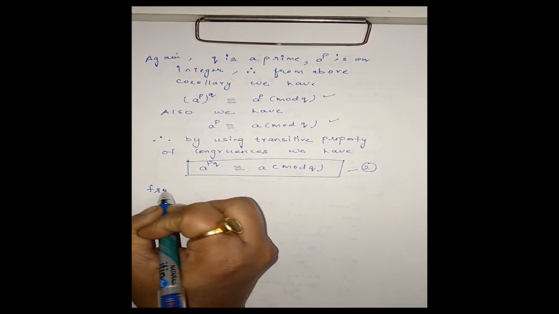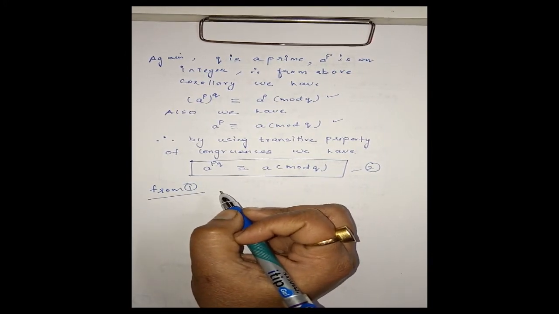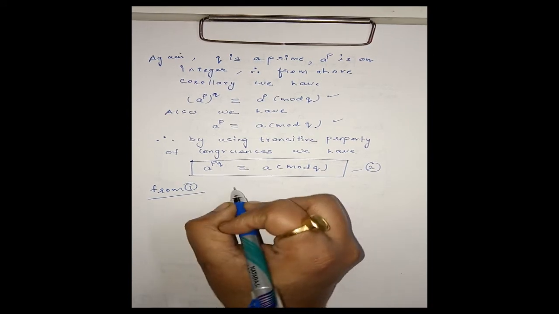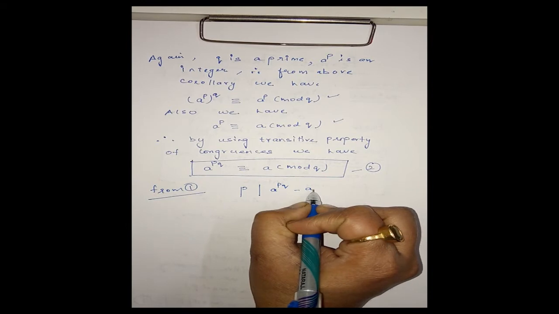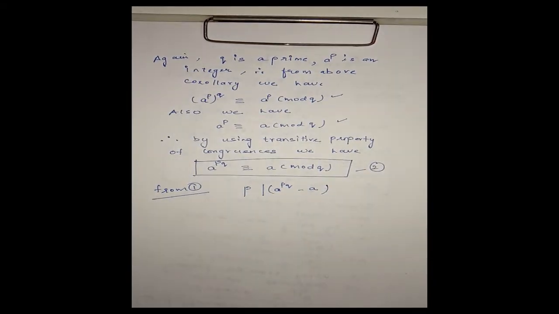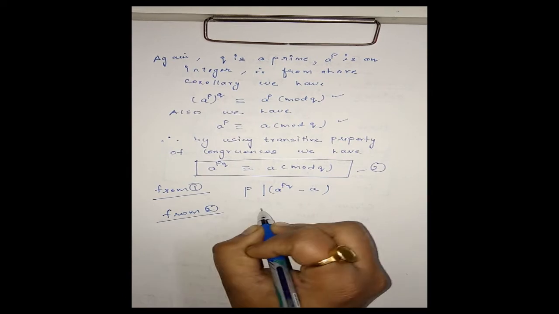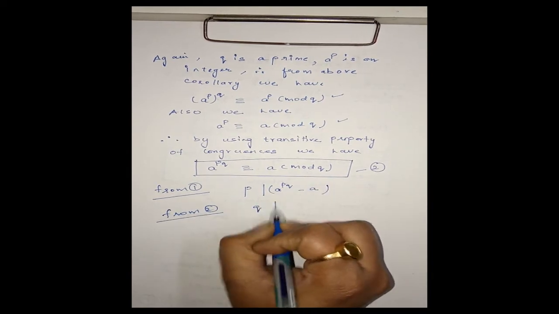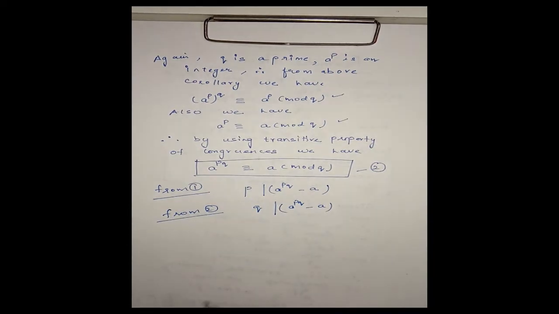Now from 1 I can write, P divides A power PQ minus A, using the definition of congruences. And from 2 we have Q divides A power PQ minus A.